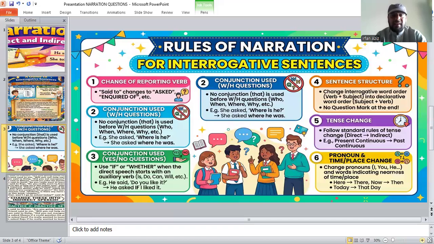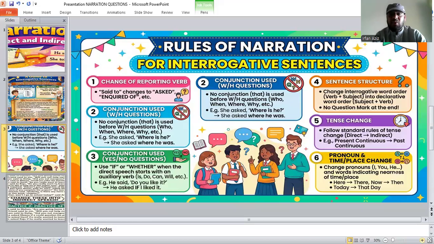Like when the direct speech starts with an auxiliary verb, do, can, will, etc. He said, "Do you like it?" He asked if I liked it. So for the first type, which starts with the helping verb, we will use if or whether instead of that.